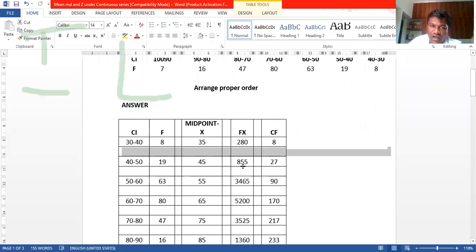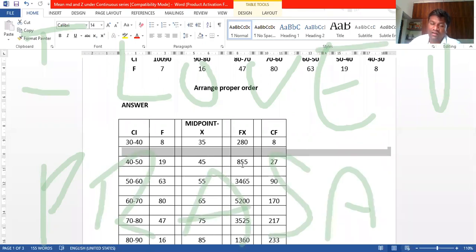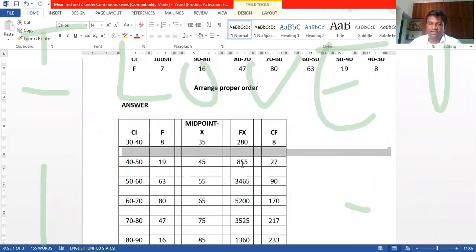Based on this, there are another 5 methods like the inclusive method, which we are doing now. Next one is the less than, then more than, and grouping method, then finally the graph method. Out of that, they may ask 1 for 14, 16 marks, and even sometimes 2 for 14 also. We don't know, but we should be ready for that. But this is the basic method for each and everything. Okay, now I am stopping sharing.